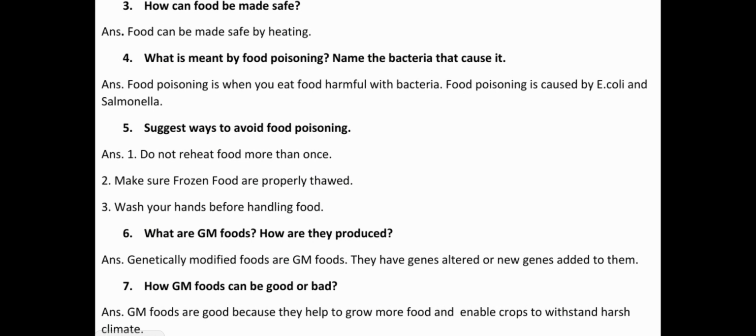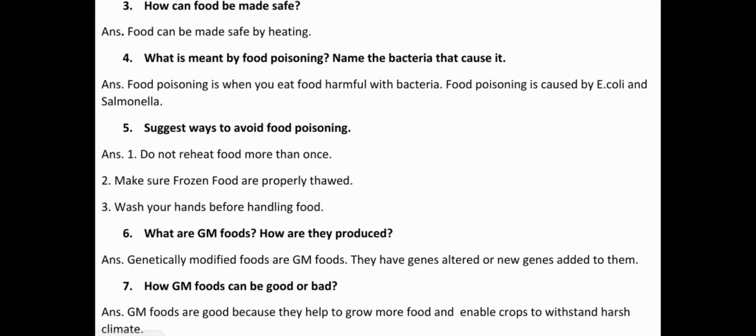You have to remember, not all bacteria are harmful. Some bacteria are also useful. Some are harmful, some are harmless. We have discussed about 2 types of bacteria that are harmful, E. coli and Salmonella.